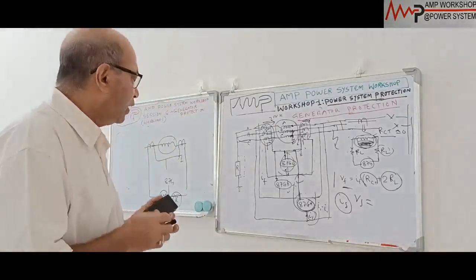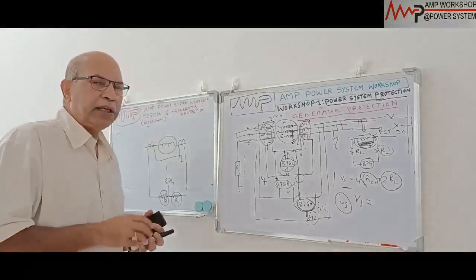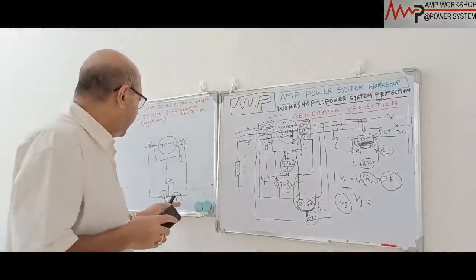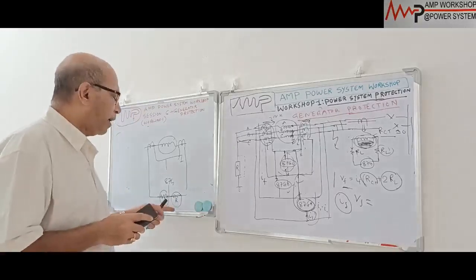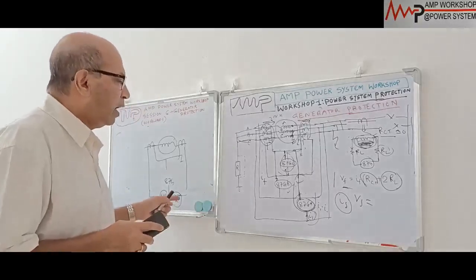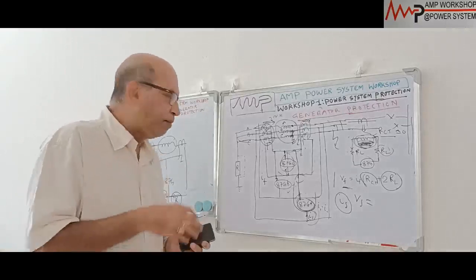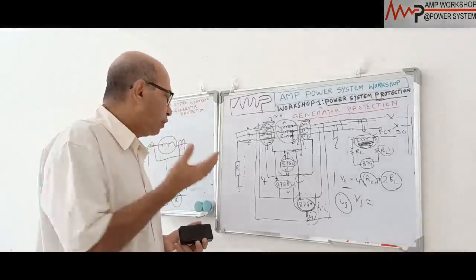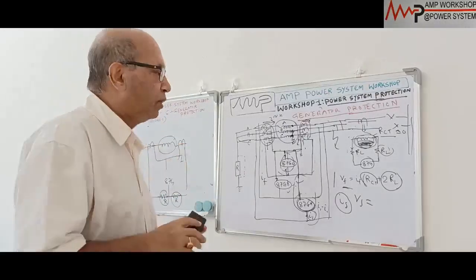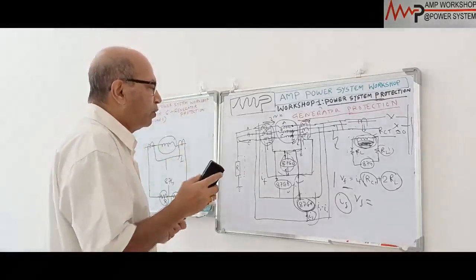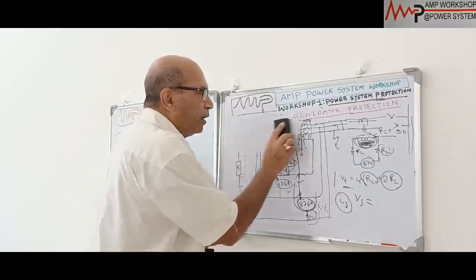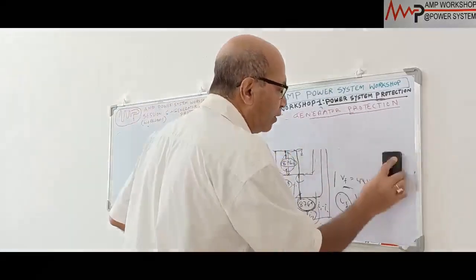When we put the restraining characteristics in the relay, immediately the relay characteristics will change. So in the electromagnetic relay, we put a parallel resistance for restraining, and in the digital relay, we make the algorithm so that these restraining characteristics can be included. To see how the restraining works, we'll draw the restraining characteristics of the relay. Then it will be more clear.